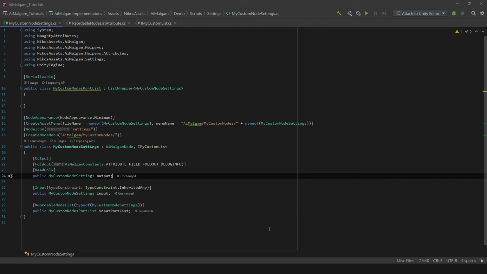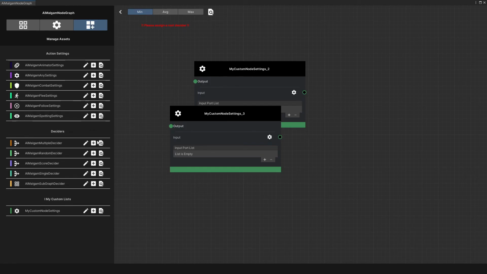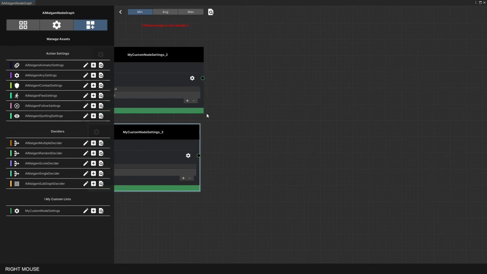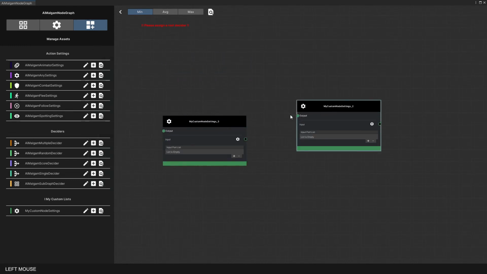Now let's take a look at the result. As you can see, the node body now shows some input ports. Connecting nodes now works the same as with any other node setting out there.